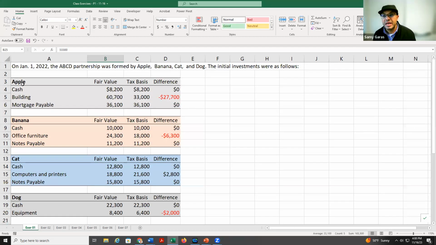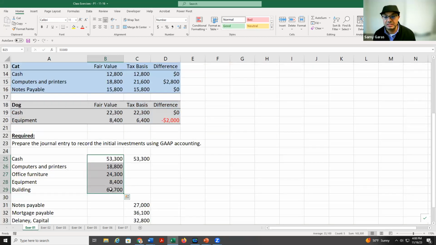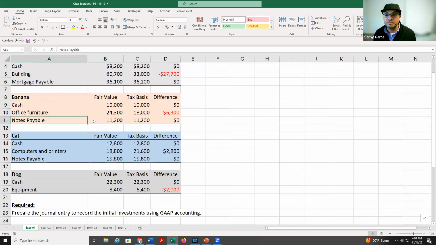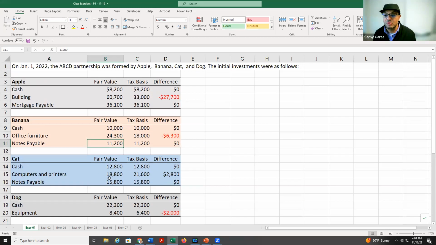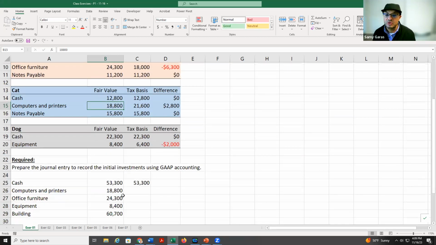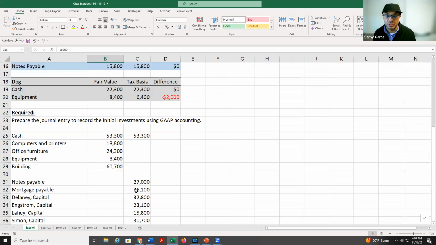But remember, Apple provided the building, but nobody else provided a building. So I will take 60,800 and put it here. So if one partner provided the asset, we will put it here. If it's more than one partner, we add the assets. We do the same for the liability. We have notes payable here, and we have notes payable here. So we add the 2 notes payable. So we put their total here, and then the mortgage.